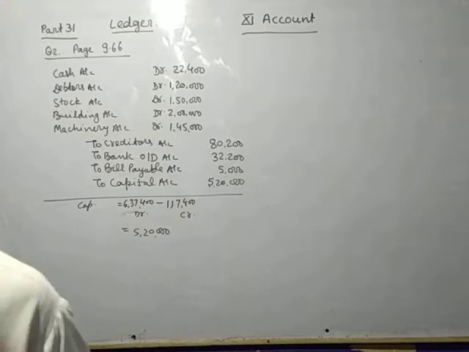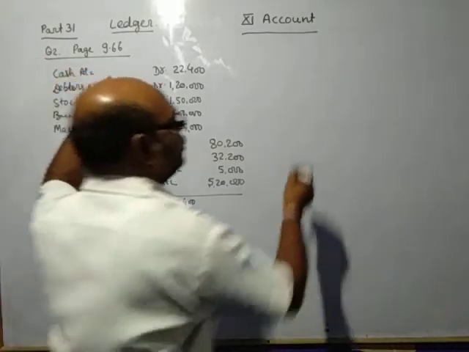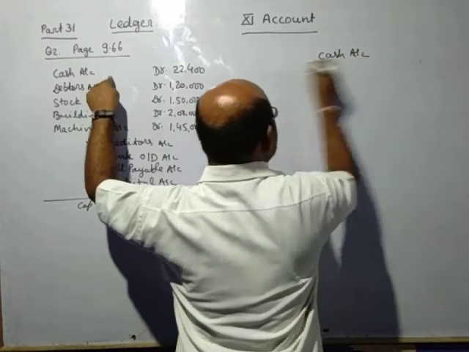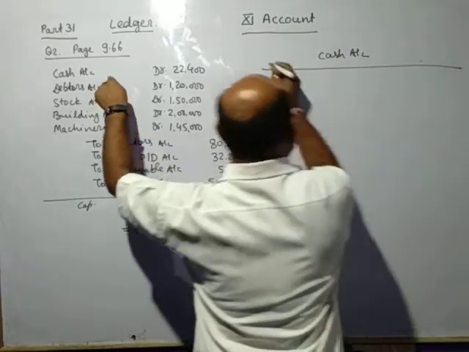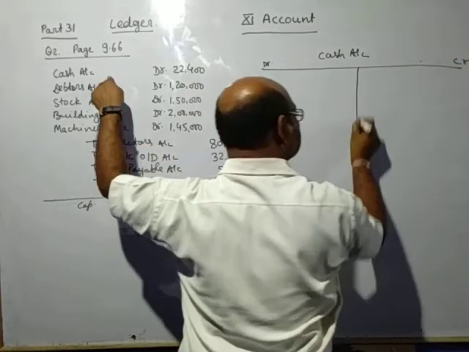In the case of opening entry, when you open the ledger, how will you record? Suppose you are going to open the cash account. This is the debit and this is the credit.